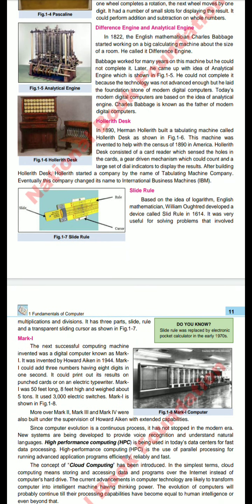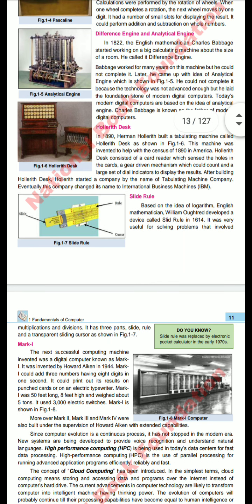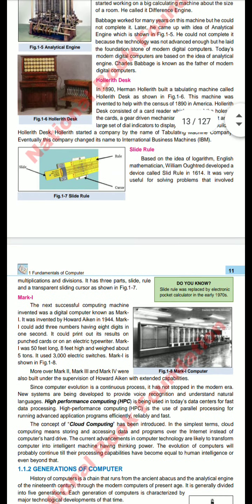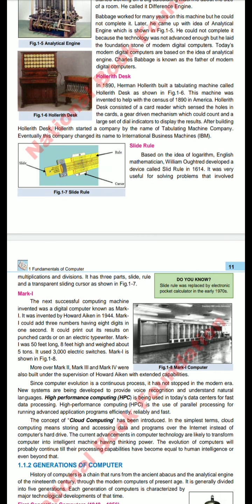Difference engine and analytical engine. Now, this is the next step for the computer's growth. In 1822, the English mathematician Charles Babbage started working on a big calculating machine, about the size of a room, which he called the difference engine. Babbage worked for many years on this machine, but he could not complete it.